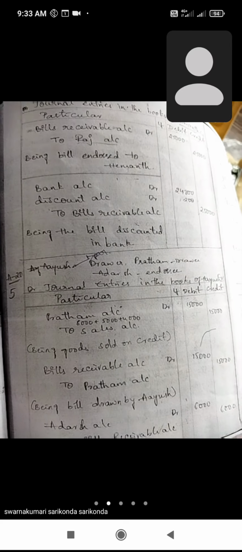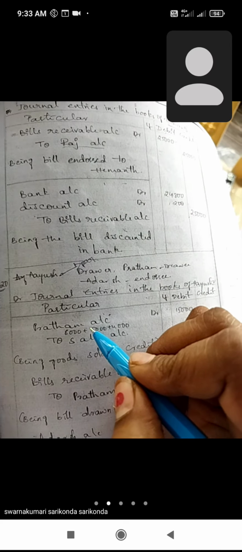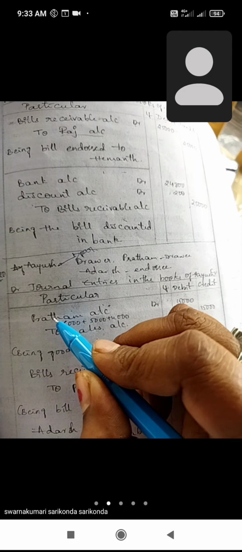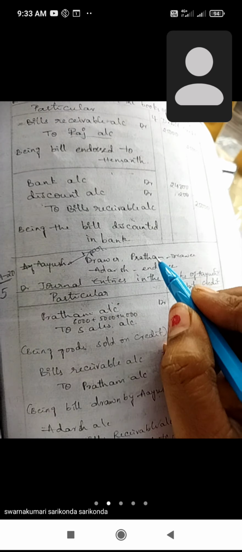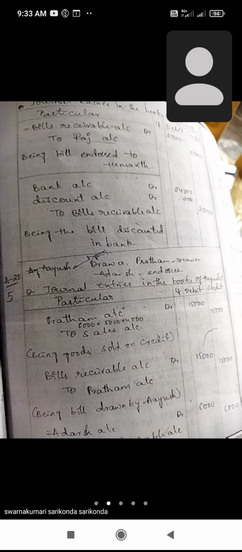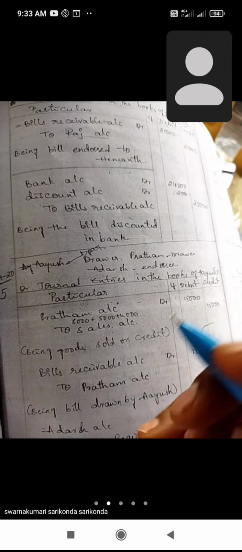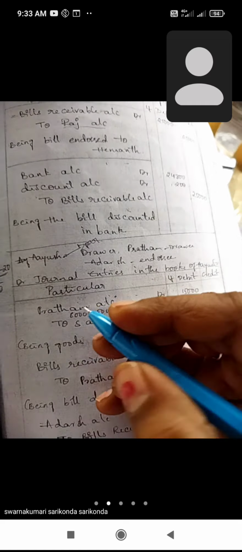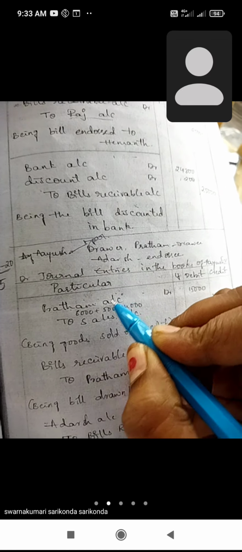only if it is a cash transaction should you mention cash. Since this is a credit transaction, write down only the person's name. Okay? Pratham is receiving the goods, nothing but purchasing the goods. So Ayush sold the goods; Ayush is the seller and Pratham is the purchaser, receiving the goods. So write down Pratham account debit to sales account.